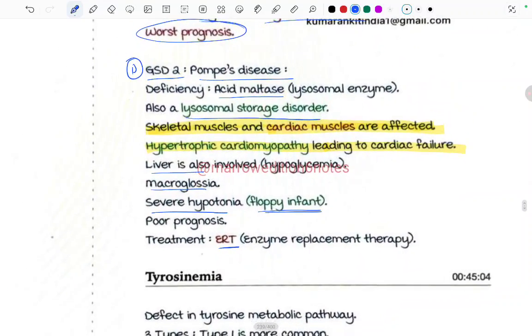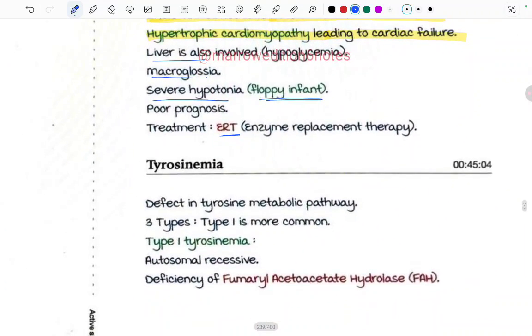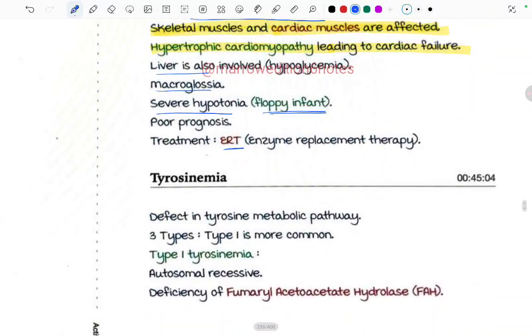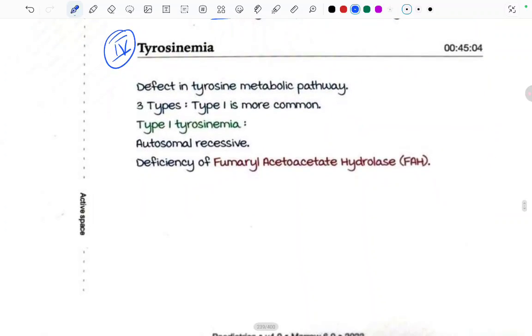Moving ahead to the next condition, there is tyrosinemia. We read about alpha-1 antitrypsin deficiency, Wilson's disease, glycogen storage disorder, and now the fourth one, that is tyrosinemia. There is a defect in the tyrosine metabolic pathway. It is of three types, and type 1 is the more common. What is seen in type 1 tyrosinemia? It is autosomal recessive. Deficiency of fumarylacetoacetate hydrolase.